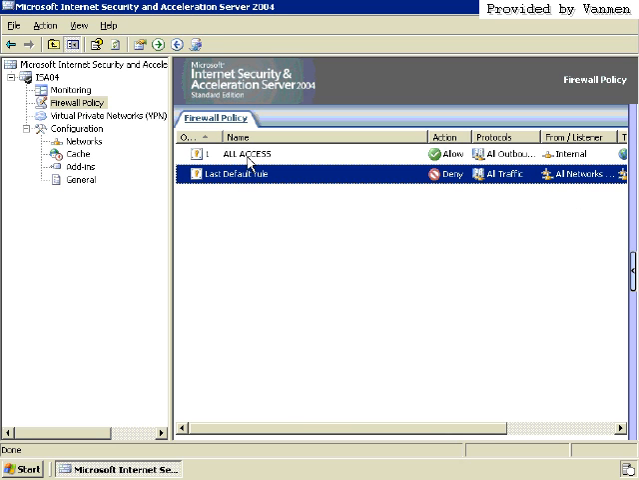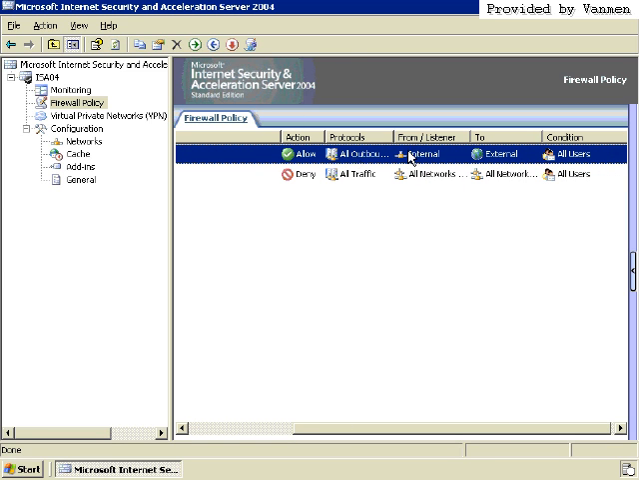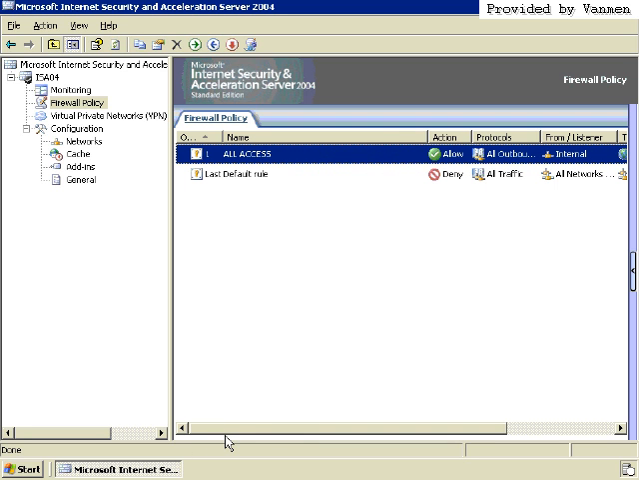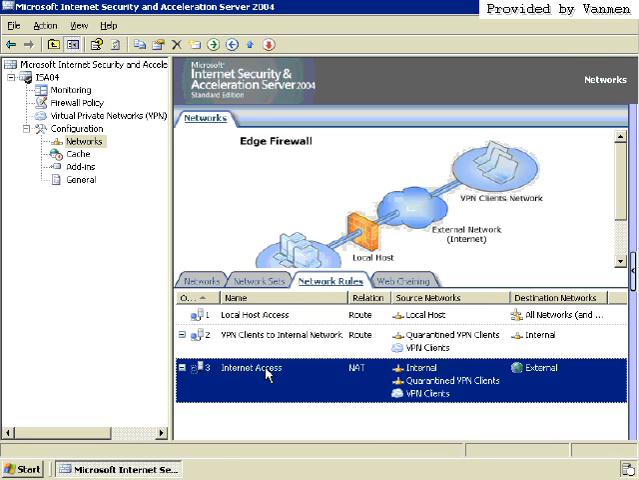And all we had to do to get our internal clients to access the outside world was to define this all access firewall rule that allowed all outbound protocols from all internal networks to all external networks for all users. That immediately allowed them to access it. But the only reason that worked is because there is a rule in place by default, it's this one right here, that allows internet access and defines a NAT relationship between internal clients, Quarantine VPN, and VPN clients to the external world. Now, without this rule in place, it doesn't matter how many firewall rules we define, nothing will happen.